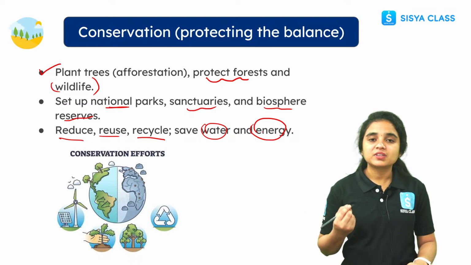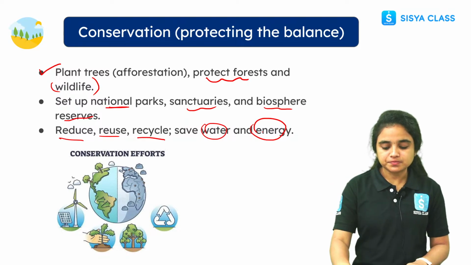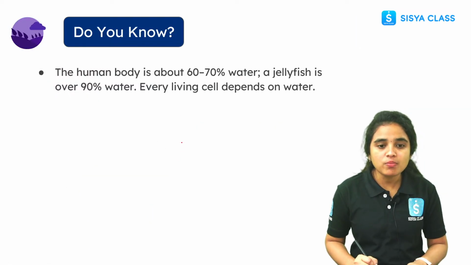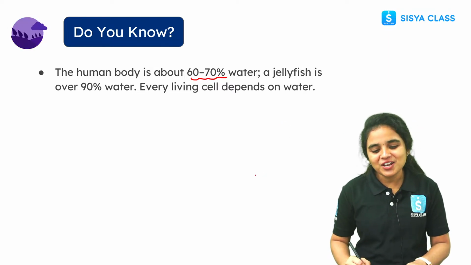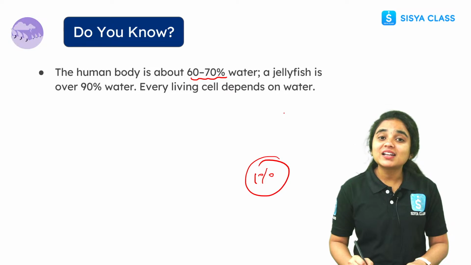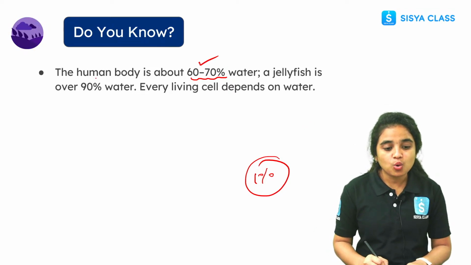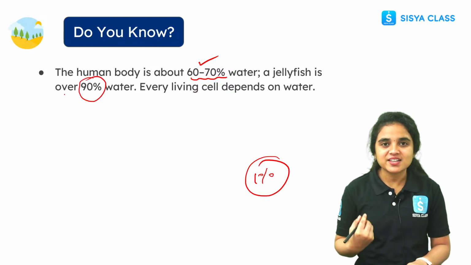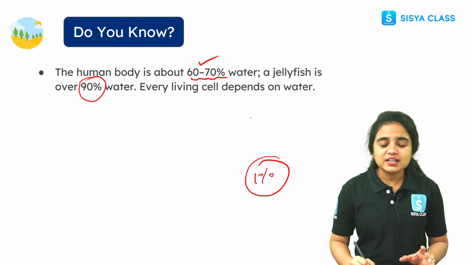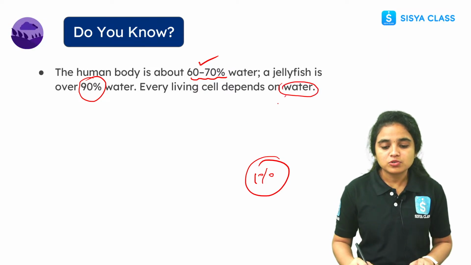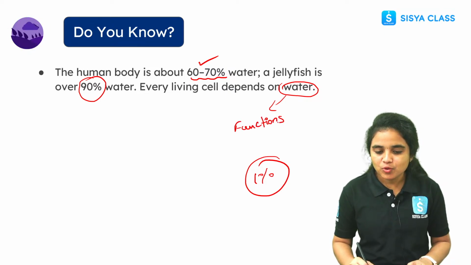So these are the conservation measures, the things we have to follow to protect our nature. And do you know, students, the human body is about 60 to 70% water, right? We are getting only 1% of water from nature, but our human body is made up of 60 to 70% water. A jellyfish is over 90% water. Every living cell depends on water to perform its functions. So water matters more, right?